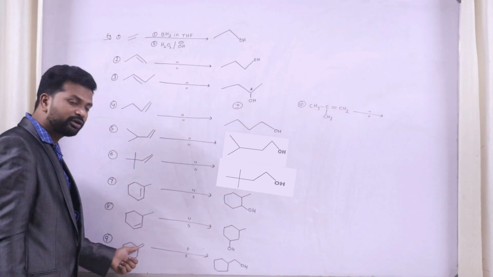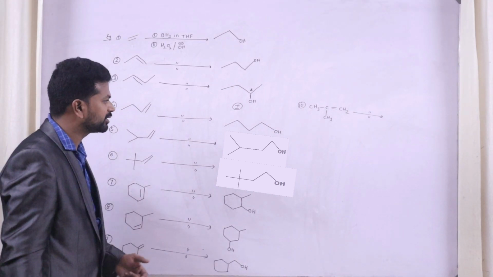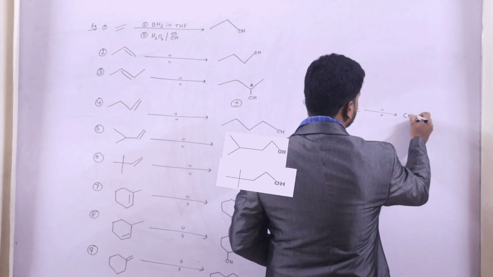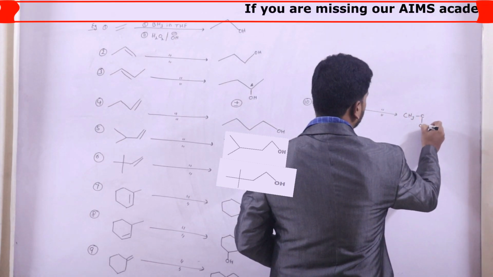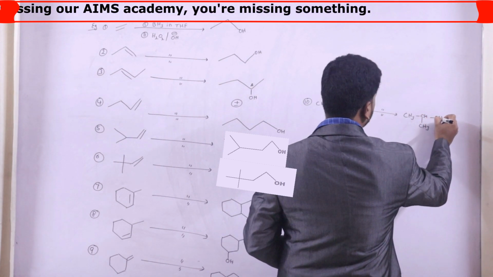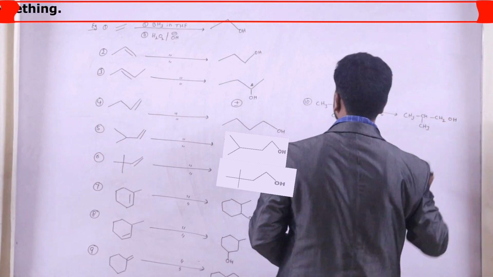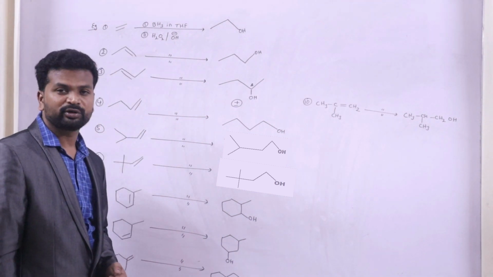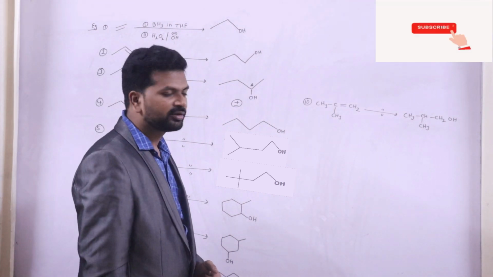Hydrogen will be added to this and OH will be added to this. Now if you are going for isobutylene, the product will be CH3, CH, then CH2OH. So these are some of the examples related to the hydroboration oxidation of alkenes.